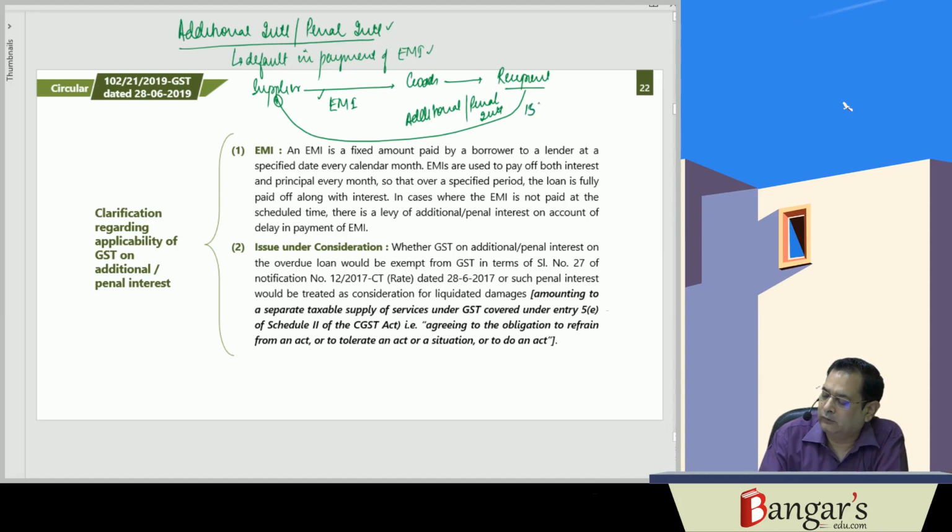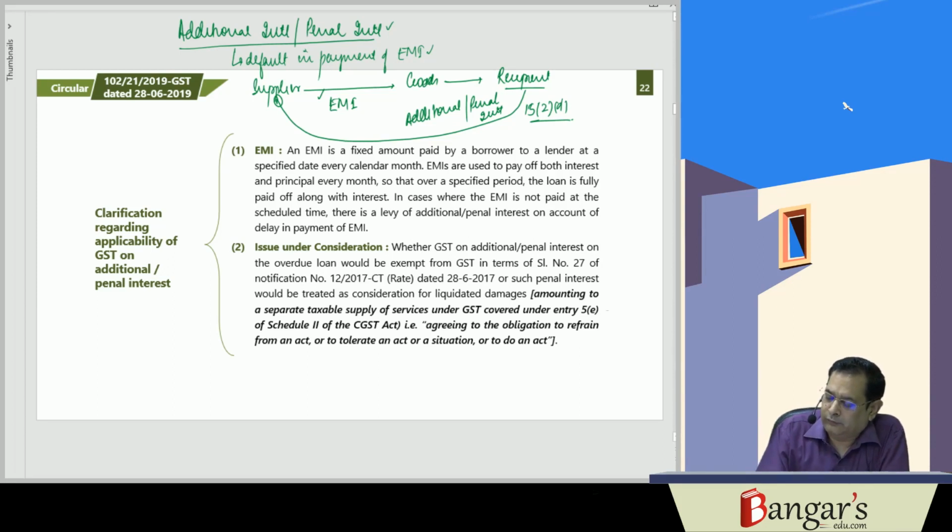In that case, it will be covered under 15(2)(d), and here, because the principal supply is supply of goods, that additional and penal interest will be included. But if the recipient has obtained a loan from any other person, then in that circumstance he is paying interest. That interest will not form part of the value of the taxable supply, because it is exempt under entry 27 of notification number 12/2017. Therefore, the penal interest will also not be chargeable to GST.